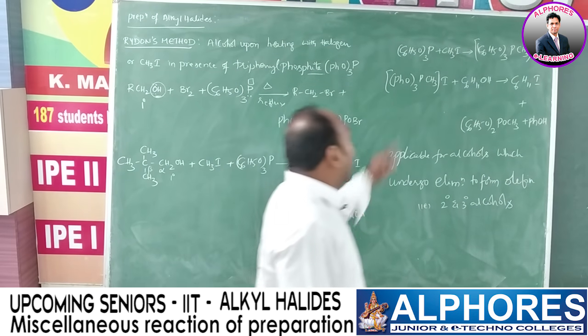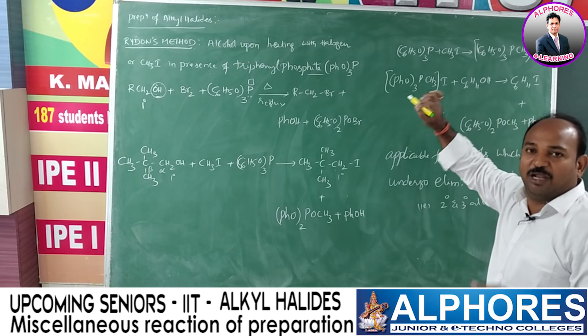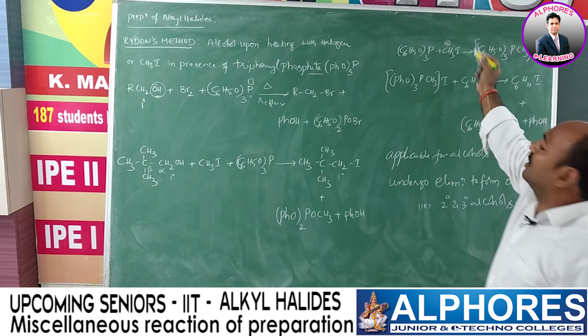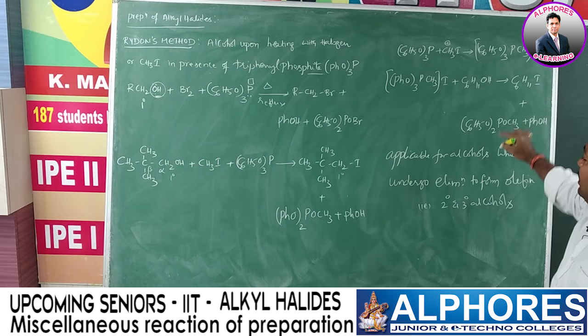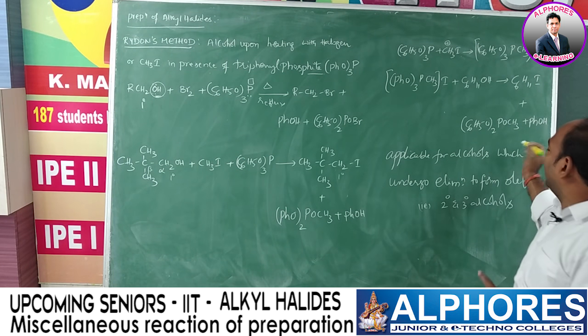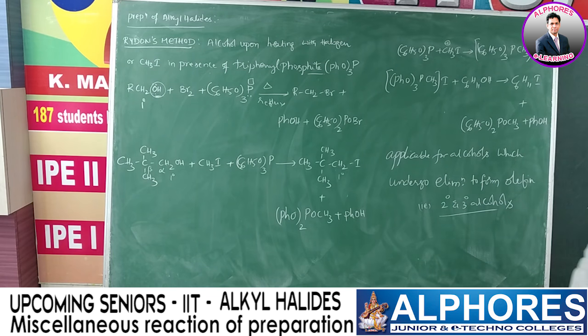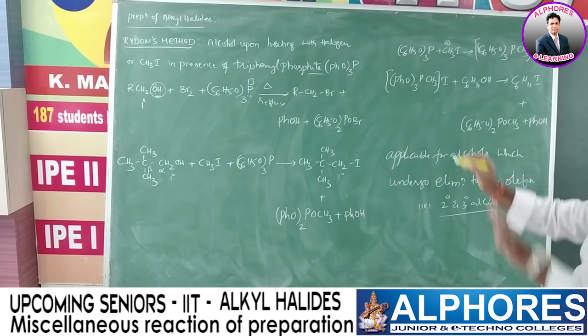products only. And if you use Br2 or methyl iodide, ultimately whatever it may be, it is the same: the positive part goes to the oxygen and the negative part comes to here. So this is applicable for all the alcohols, even those which undergo elimination, like tertiary and secondary alcohols. Similarly, which alcohol do we have to use? You can use any alcohol.